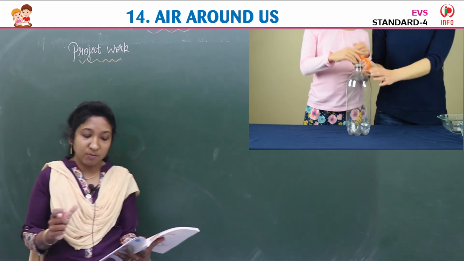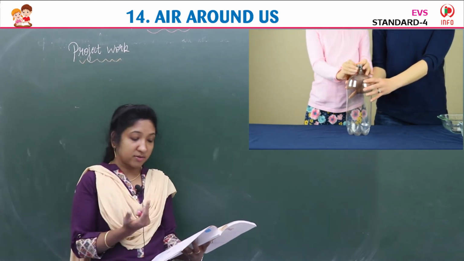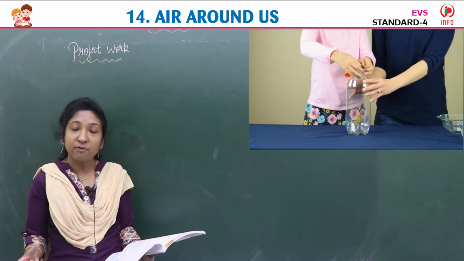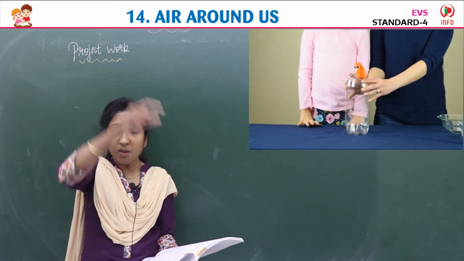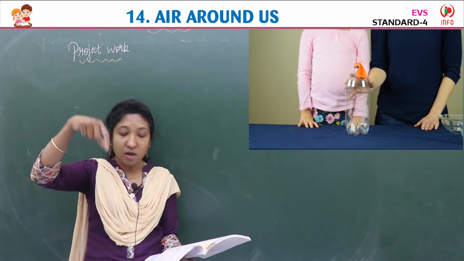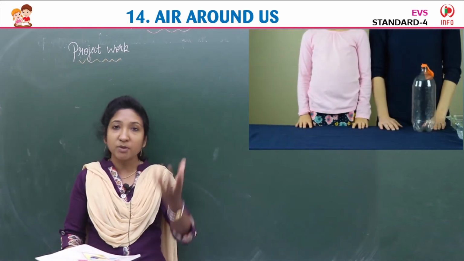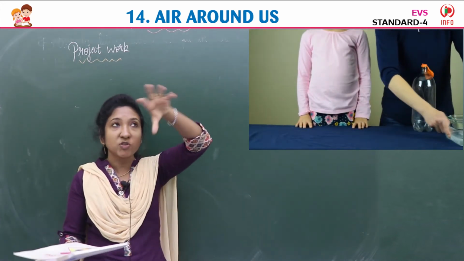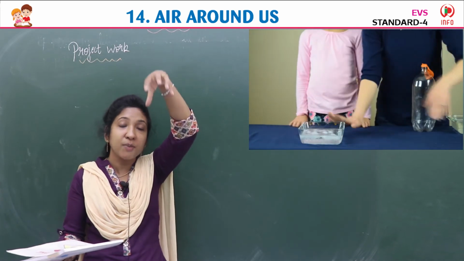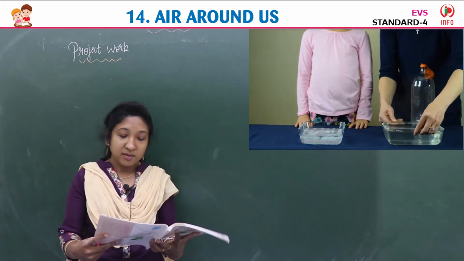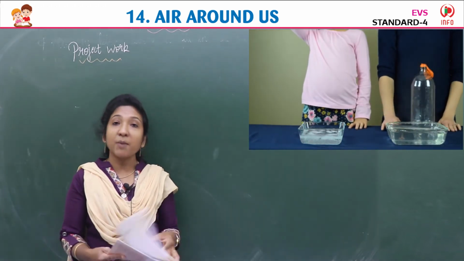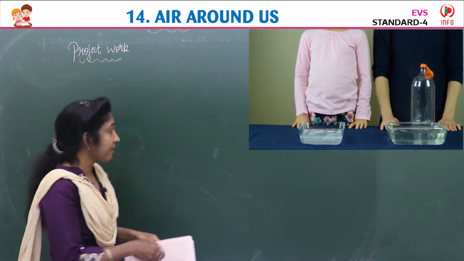Just take an empty bottle. You want one balloon also and a pot of hot water. Now what you have to do is stretch the balloon over the mouth of the empty bottle. You have taken an empty bottle, and upon that you stretch the balloon and keep it on the mouth of the bottle. Then put the bottle in the pot of hot water.